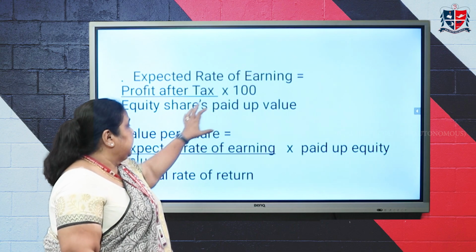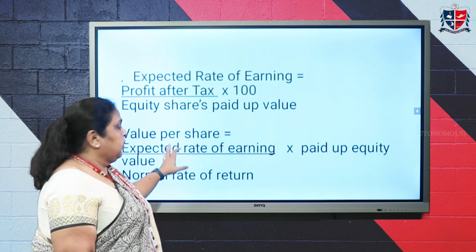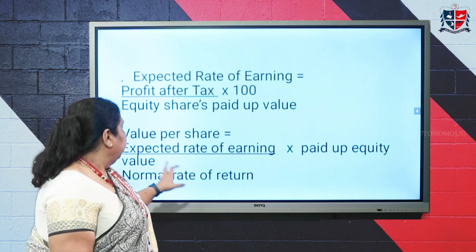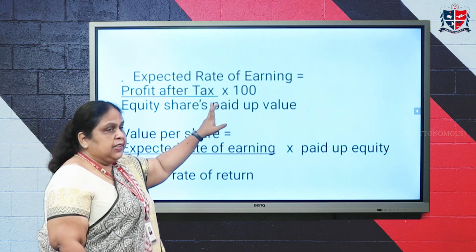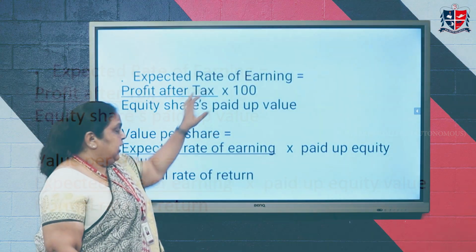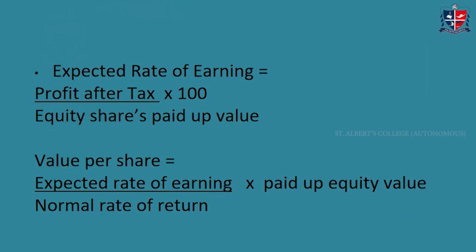You find out this amount, and then you find out the value per share, that is, from the expected rate of earning, you put this value here, divided by normal rate into paid up equity. So this is how you do it under the market approach.